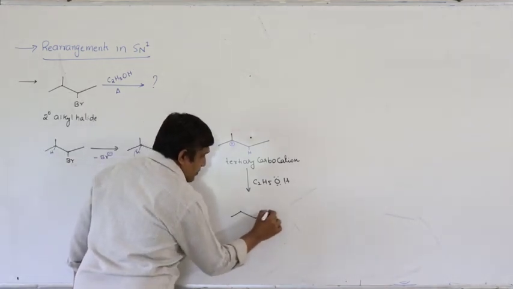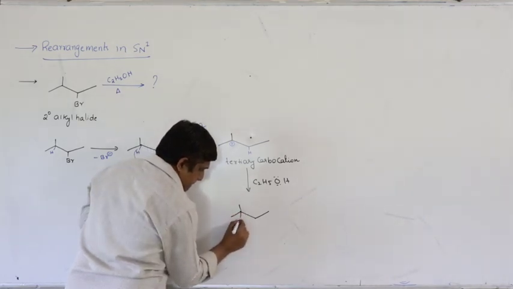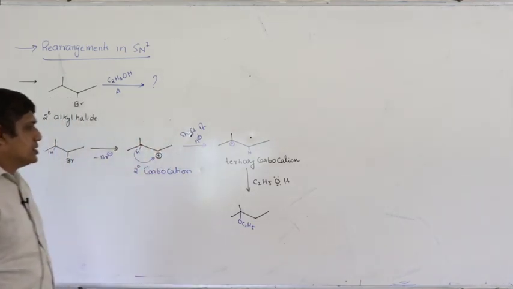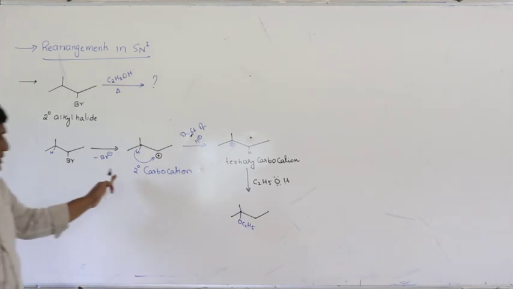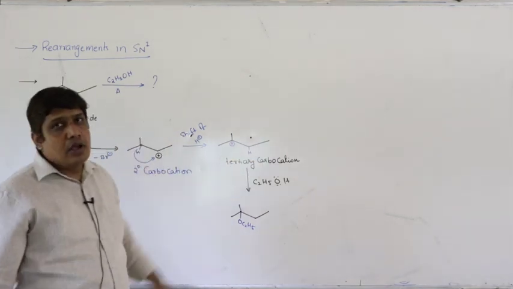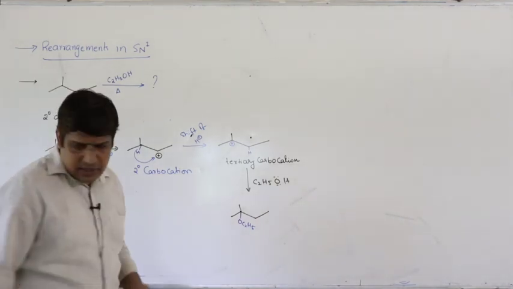So I am writing directly the SN1 product. So here we can see that a less stable carbocation is rearranged to more stable carbocation.